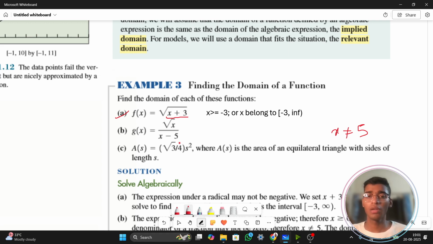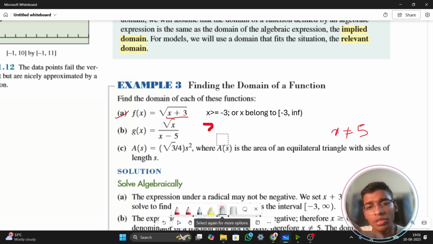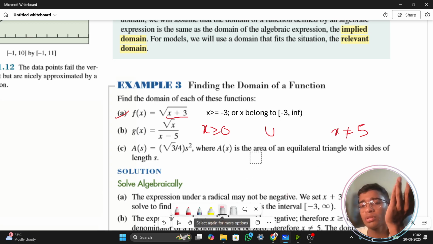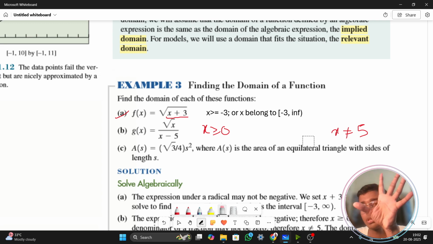First thing. Now look onto the numerator. You're having your x under the root. Now, under the root gives me an impression. What shall be the first impression? That I need to put whatever that thing is inside greater than equals to 0. So, two things to match. That is, x should be greater than equals to 0, union x unequals to 5. Right? Union means these two concepts you need to take into consideration.